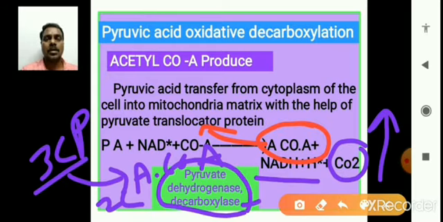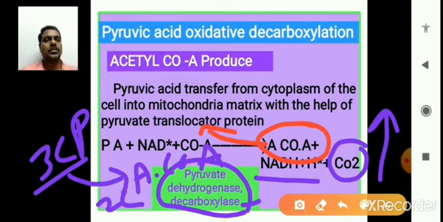This happens before beginning the Krebs cycle in the mitochondria. So pyruvic acid is now formed as acetyl coenzyme A, releasing carbon dioxide and producing NADH. These are very important. Between pyruvic acid and acetyl coenzyme A, one NADH is produced and one carbon dioxide is released.